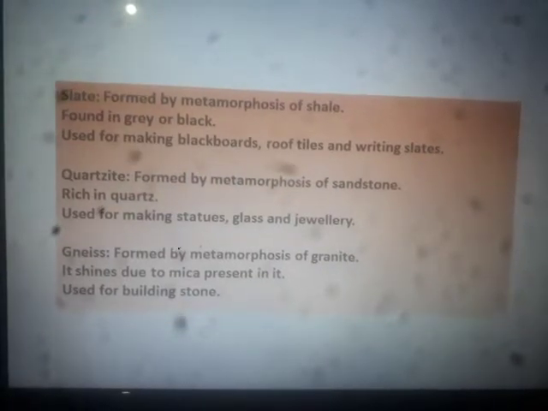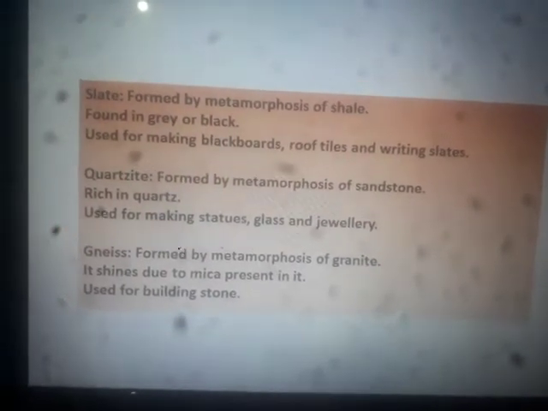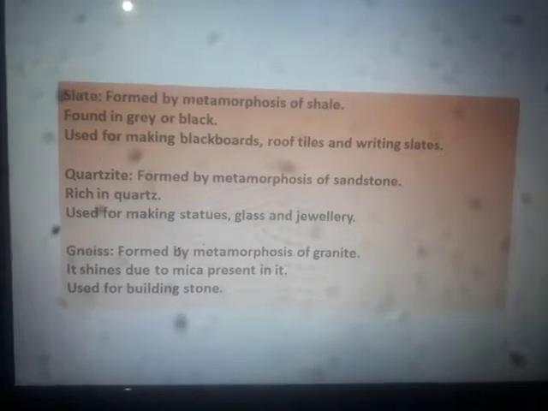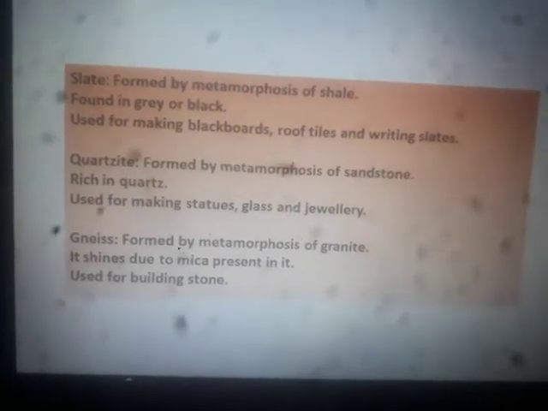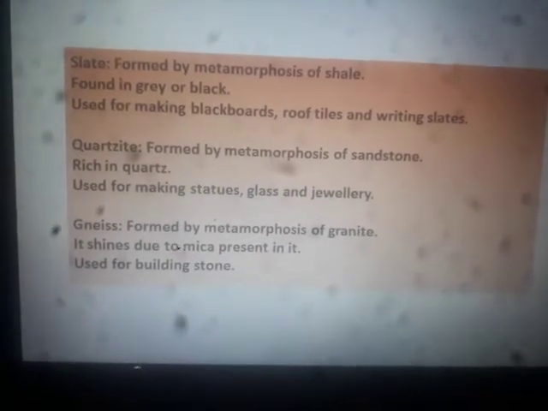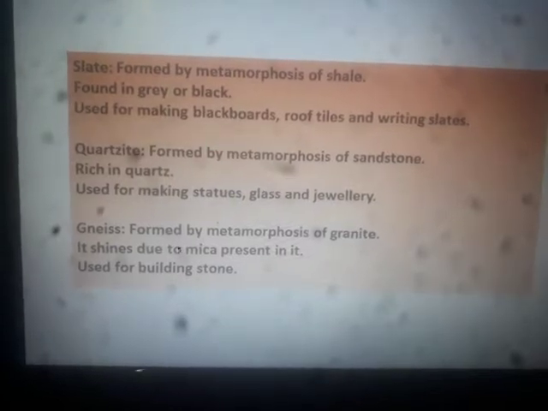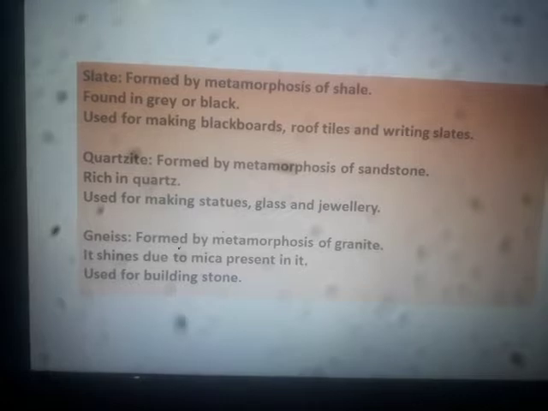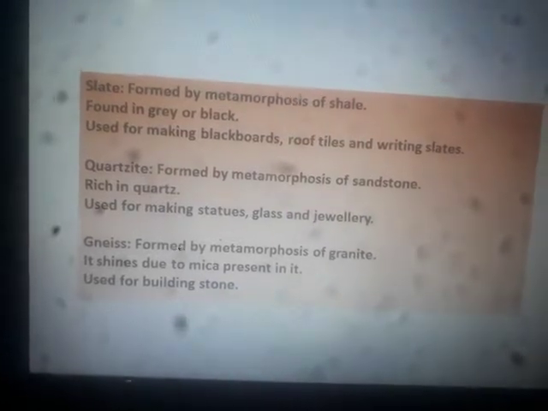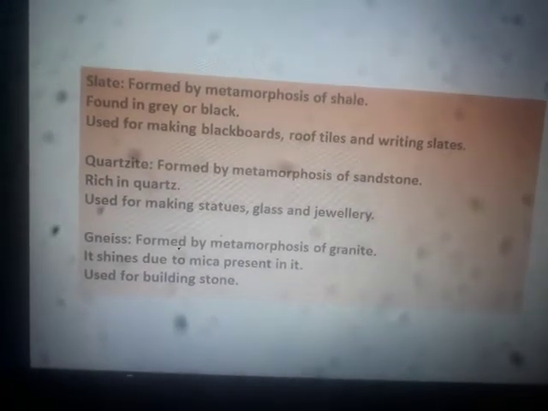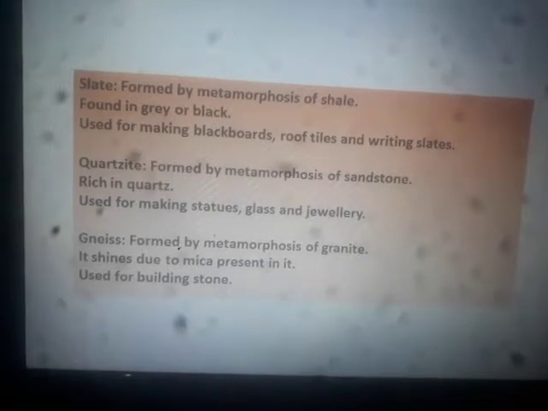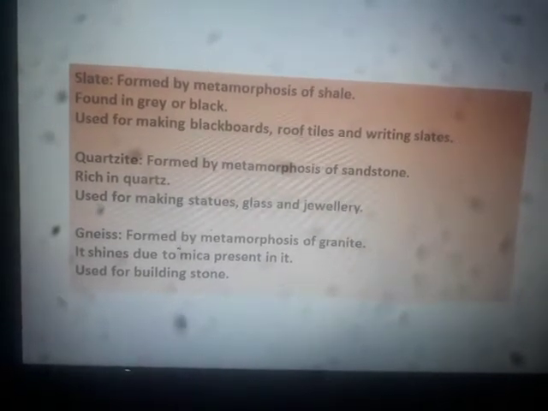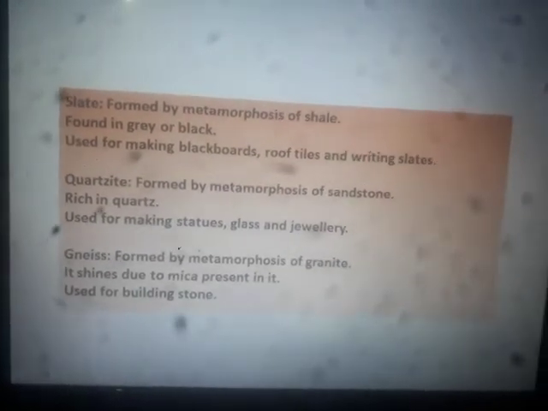One characteristic of gneiss is that it shines. Why does it shine? Due to the presence of mica inside it. Because gneiss contains mica, that's why it shines. What are the uses of gneiss? It is used for building purposes, so it is a building stone. Okay.